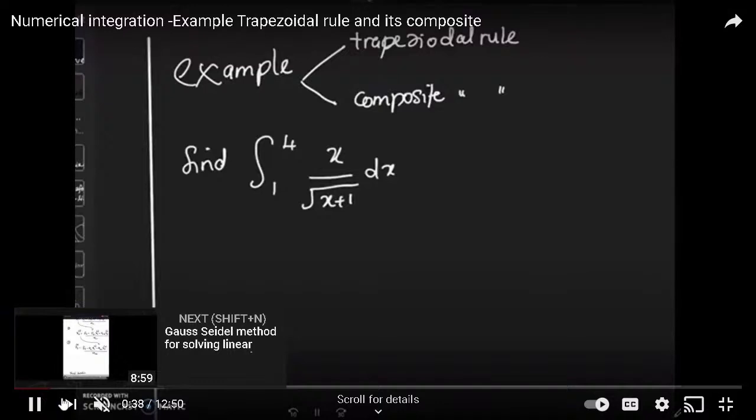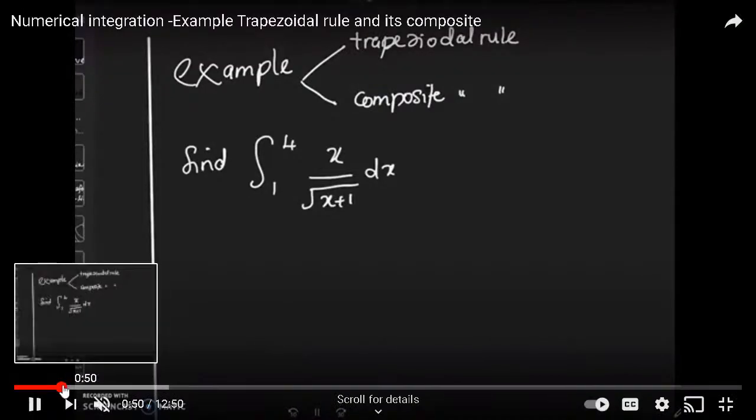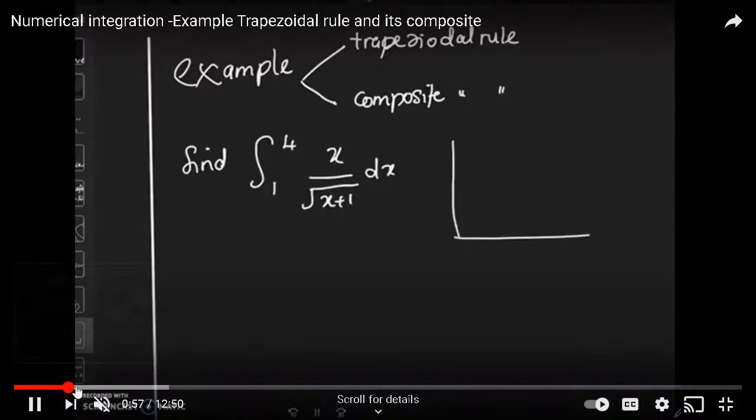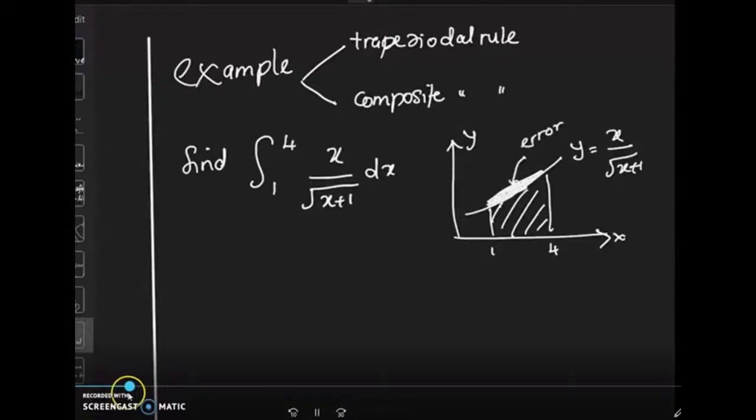Now, how to do it? Remember again the formula of the trapezoidal rule. We have the graph of y equal to 1 over x plus 1 given. We want to find the area below the graph from 1 to 4, so we create the trapezium.